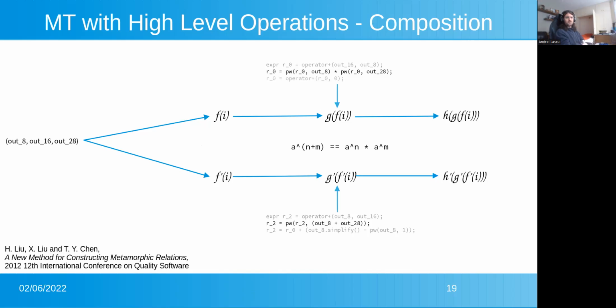Going forward, we can get some more complex MRs. So for example, again using mathematical identities, a to the power of n plus m is a to the power of n times a to the power of m. As long as the SUT implements these operations, we can translate from the domain of integer arithmetic, for instance, to the domain of SMT formulas. And finally, by construction, we semantically know that these steps should produce equal outputs. So our check then becomes equality over the resulting variables.